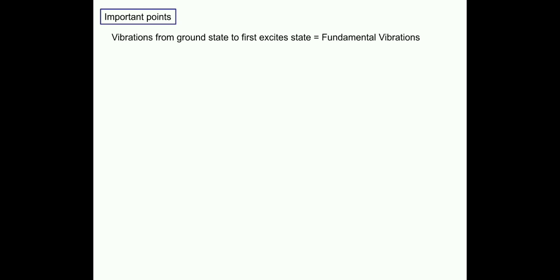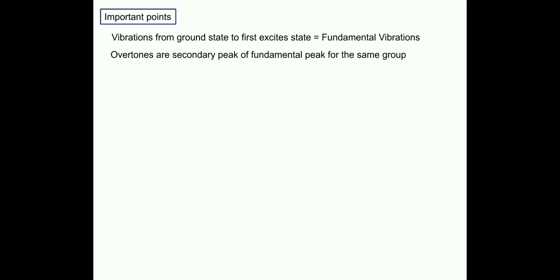Now, when a molecule absorbs IR, the vibration of a bond or molecule is excited from the ground vibrational level to the first excited level. When the vibration goes from the ground state to the first excited state, those vibrations are known as fundamental vibrations.